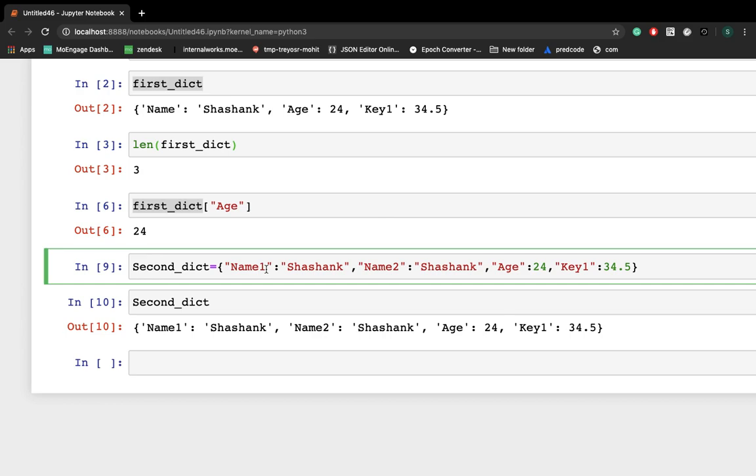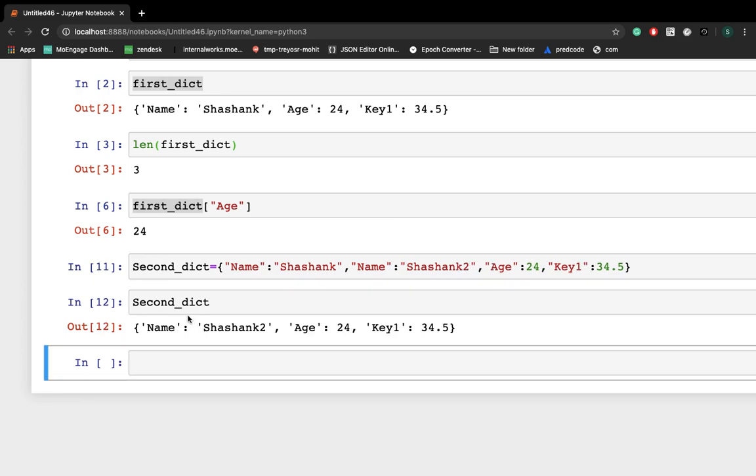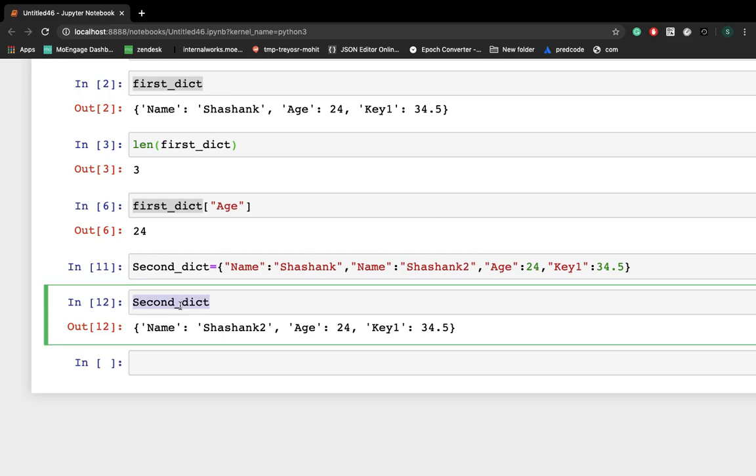However, if you are not changing the key name, the latest value will be updated. So name as Shashank 2, right? Hope you got it. You can pause the screen, you can slow down the video and try to understand if you are not getting it. Now let's check a few more examples.